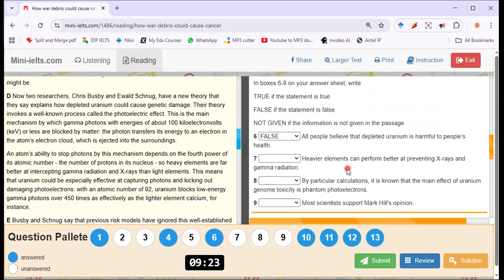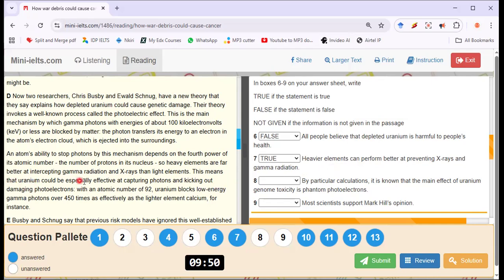I saw X-rays in true force. Heavy elements are far better at preventing gamma radiation and X-rays. Yeah, this number 7 is going to be true.